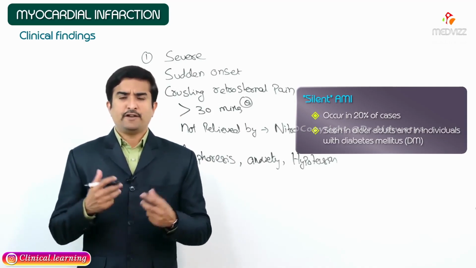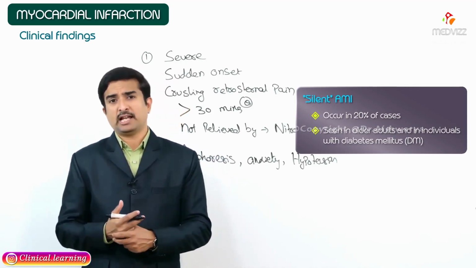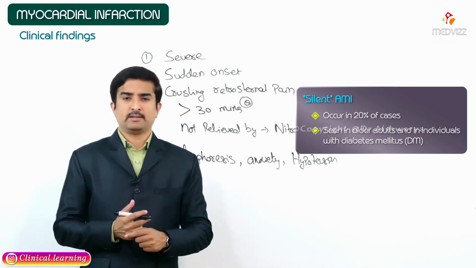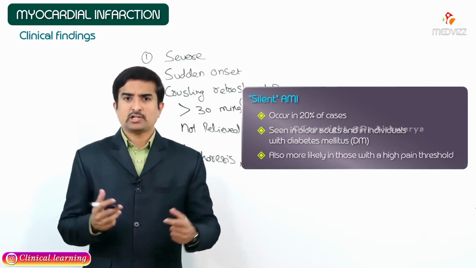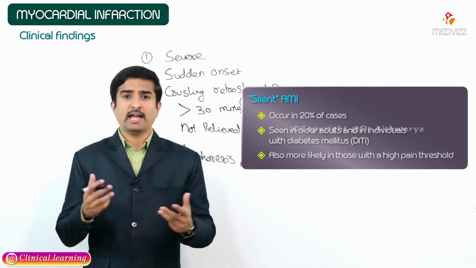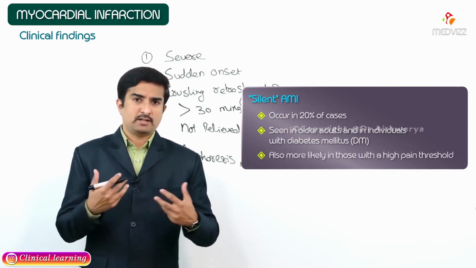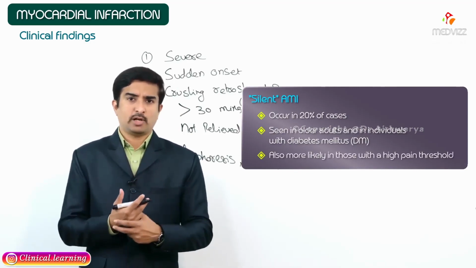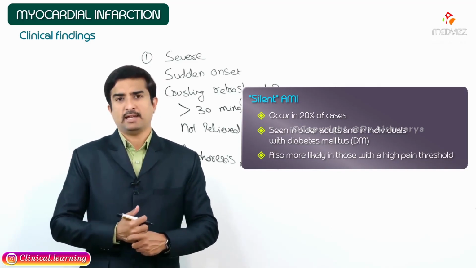Not only that, frequently they have neuropathies, they cannot feel pain, especially diabetic people. That is the reason it is more commonly seen in diabetic individuals, and also more likely in people with a high pain threshold, who cannot feel pain but have an acute myocardial infarction. Such patients are considered silent AMI individuals.